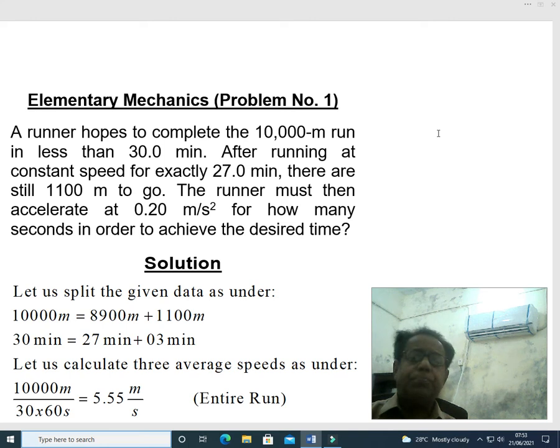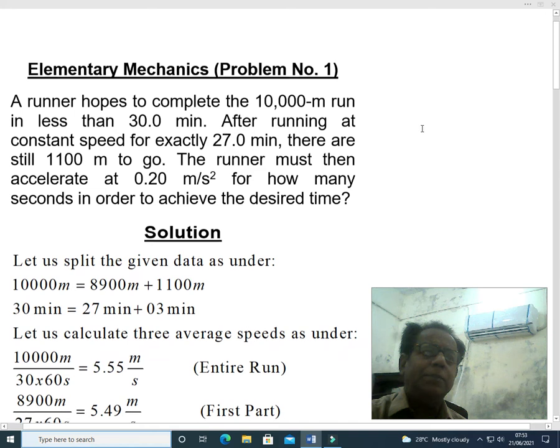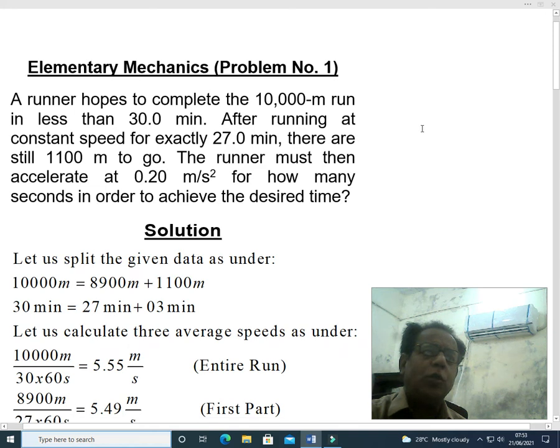So this is our first problem in elementary mechanics, while it is our 76th module in mechanics, which has now been renamed as elementary mechanics. Anyhow, this thing is not very important. Important thing is which we are going to start our problem.